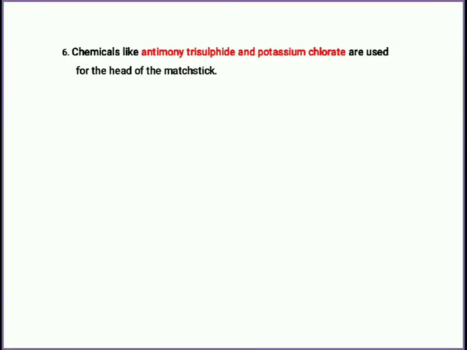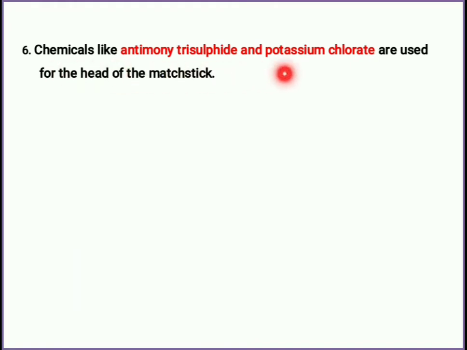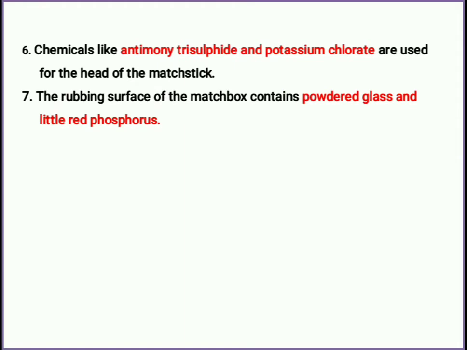So that is why it is said that nowadays for the head of the matchstick, antimony trisulfide and potassium chlorate are used, and for the rubbing surface, what is used? Powdered glass and red phosphorus. See, the rubbing surface of the matchbox contains powdered glass and red phosphorus.